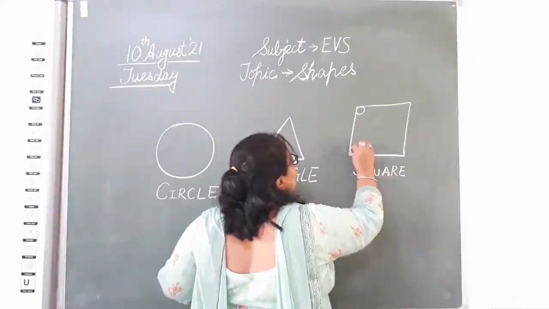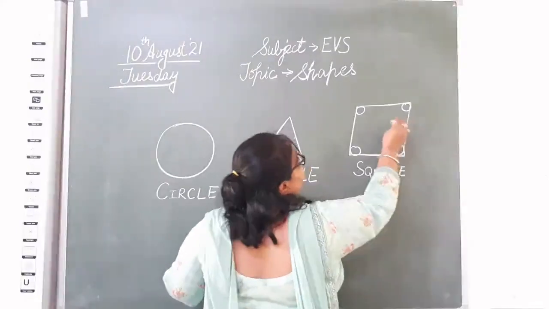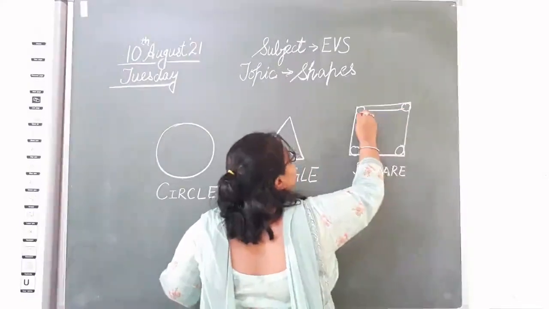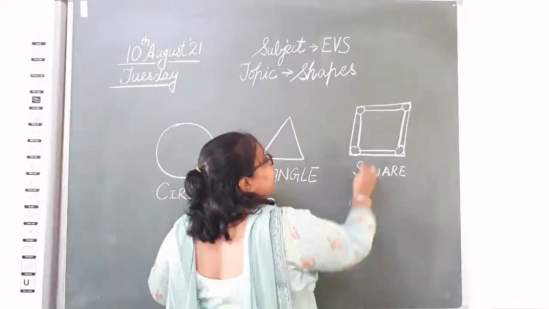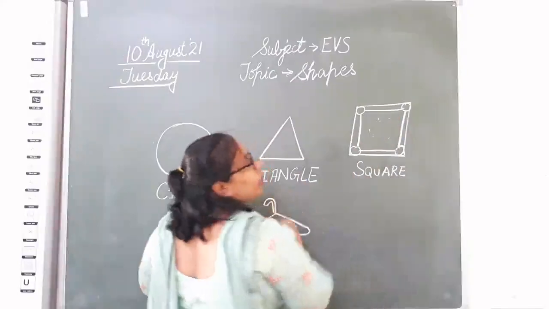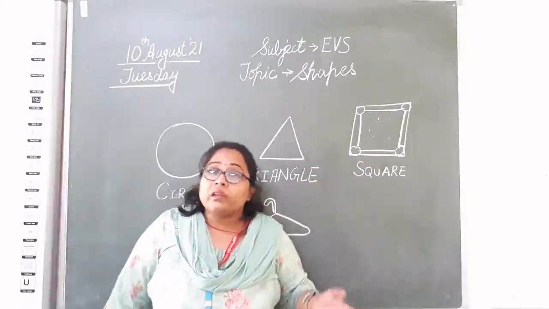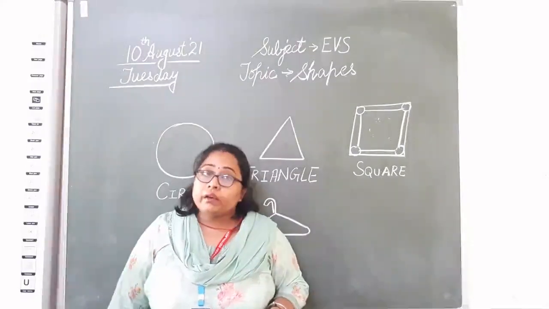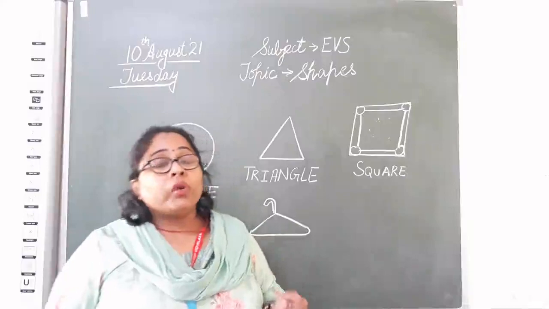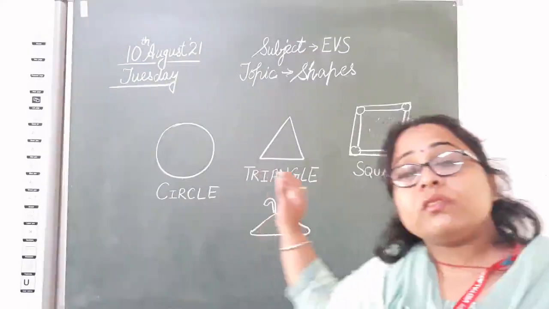We'll make a carrom board here, which has holes for the coins, and like this they are joined with some lines where you keep a striker, and here all the coins are kept, isn't it? So your carrom board is square in shape. Chess game is also square in shape. Clear? So like this, we are going to learn some more things that are in these shapes.